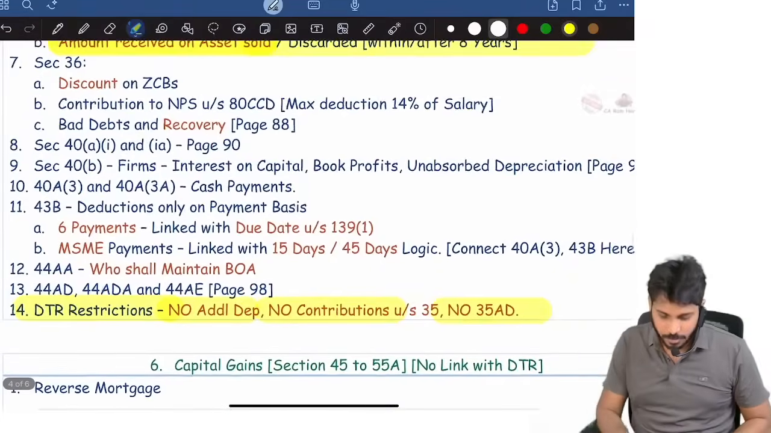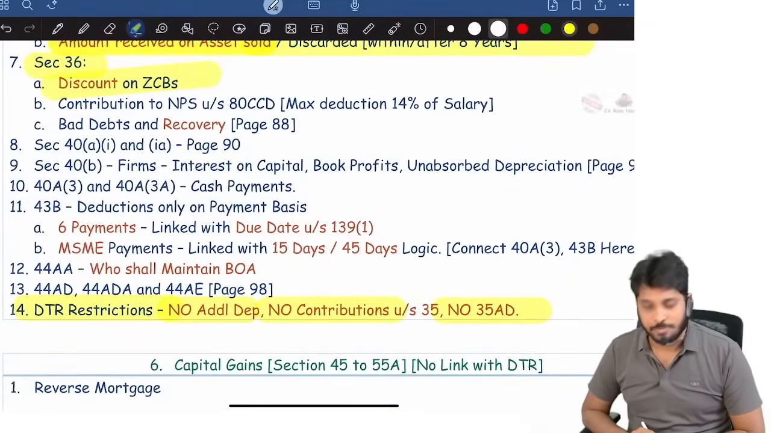Then section 36, discount on zero coupon bonds.